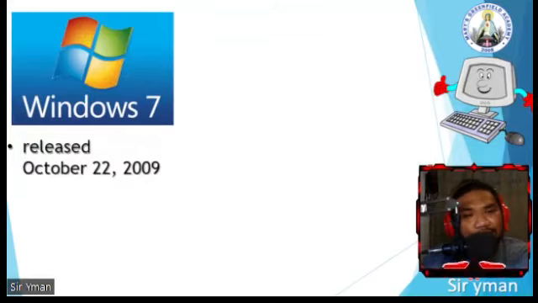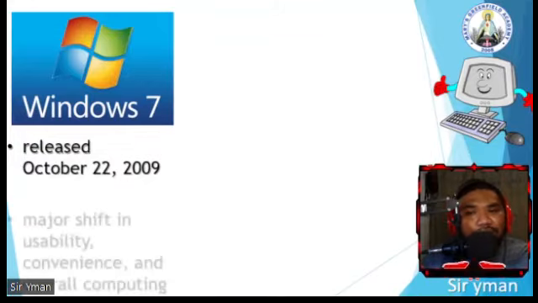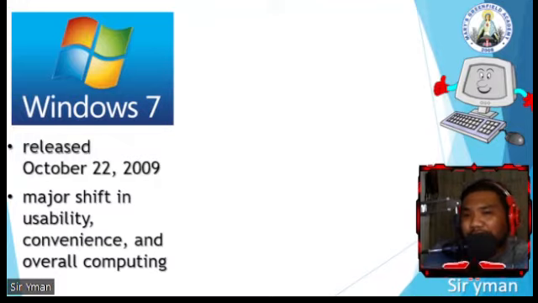So, this OS, or this operating system of Microsoft, was a major shift in usability, convenience, and overall computing compared from the previous versions of Windows. Kasi before, we had Windows 97. Yun yung mga naabutan kong Windows, ano?